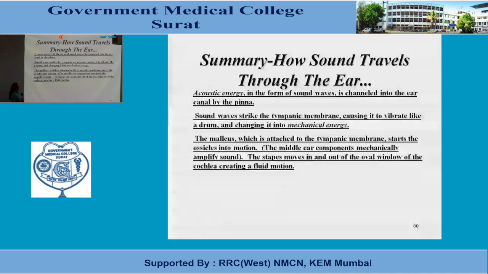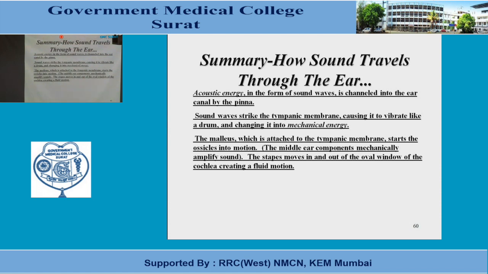Now, regarding the summary, I will just revise in short. The acoustic energy or sound waves enter through the external auditory meatus, and the pinna is responsible for collection of sound waves. They strike the tympanic membrane and set it into vibration, converting acoustic energy into mechanical energy.